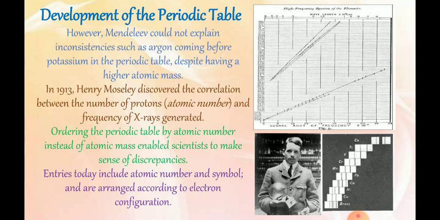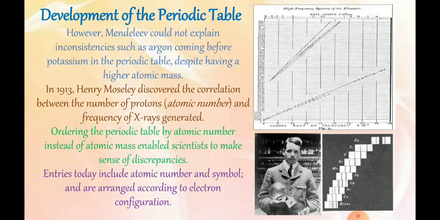With the help of this experiment, Henry Moseley discovered the correlation between the number of protons and the frequency of X-rays generated, and he arranged the elements according to their physical properties and their atomic masses.